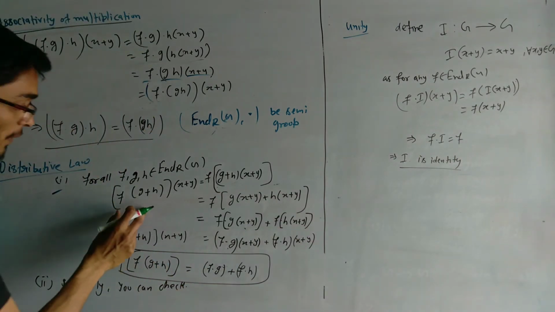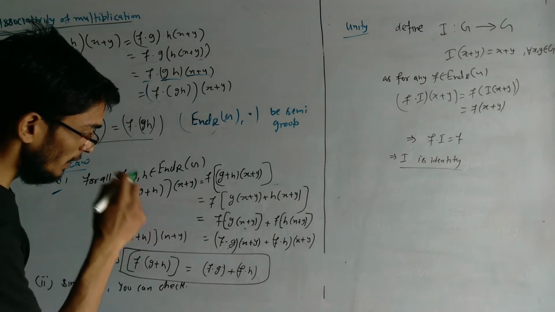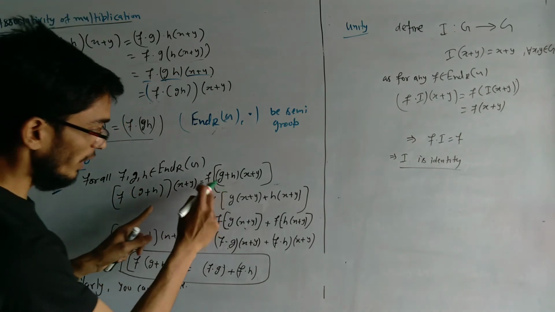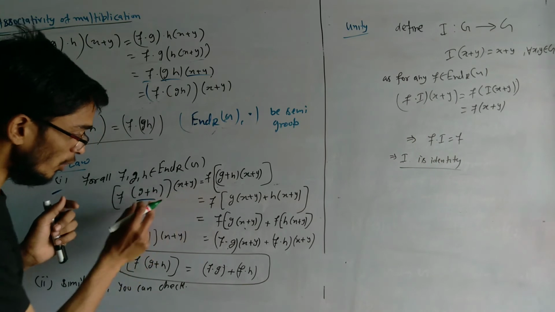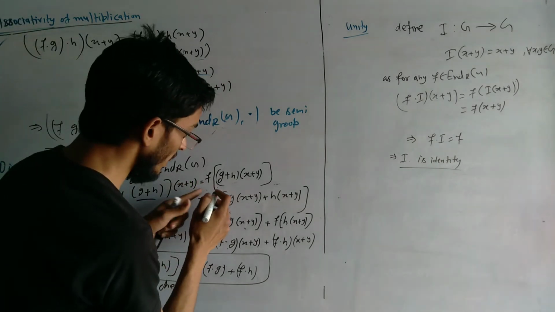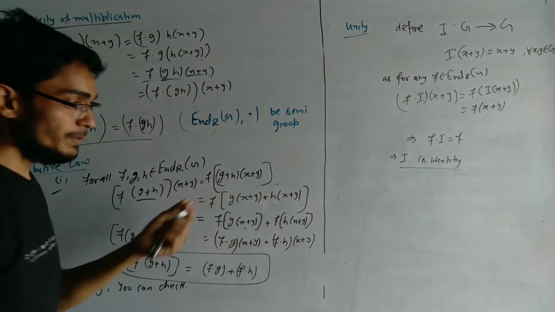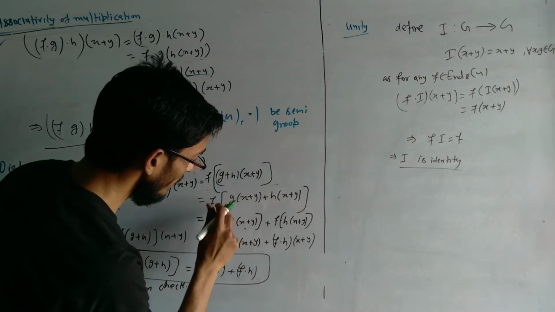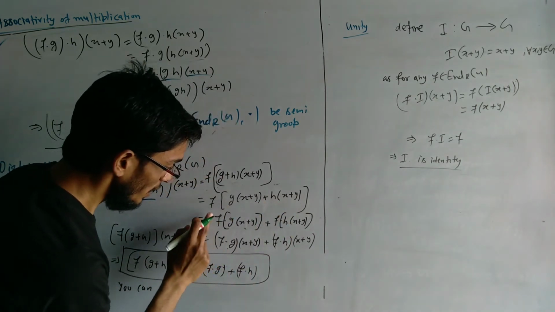Therefore we define the first distributive law: (f · (g + h))(x + y). First we operate g + h on x + y, so we can write f((g + h)(x + y)). We can write it separately as f(g(x + y) + h(x + y)).